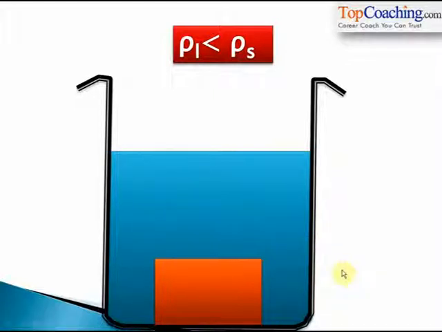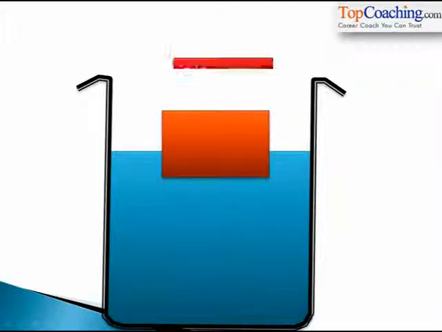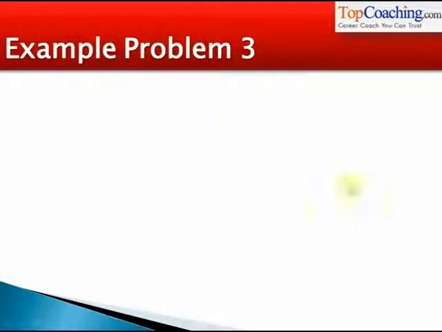Even if the entire volume of the solid is displaced, the weight of the liquid displaced is not enough to balance the weight of the solid. So the solid has a net unbalanced force on it, and it keeps on going down and it sinks. So these are the different conditions related to floating and not floating.